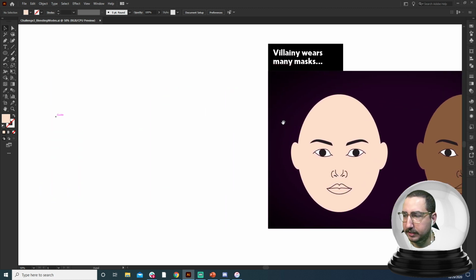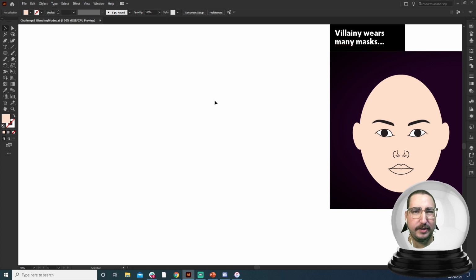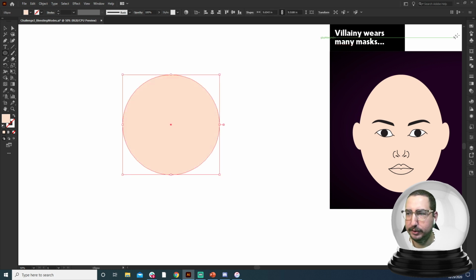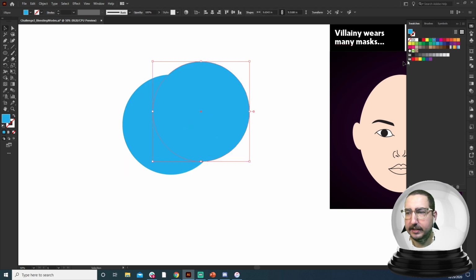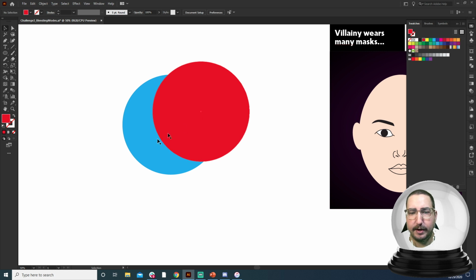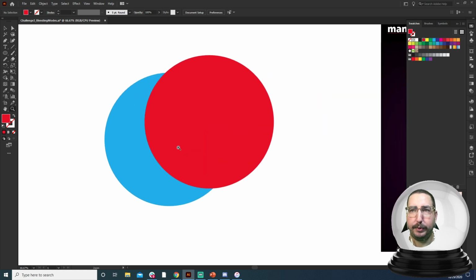So let's go ahead and come over to the side, and I'm just going to make some super simple shapes and show you what these blending modes do. So to start out with, we are just going to very simply come in here and make two colors. Now we have a red and a blue.